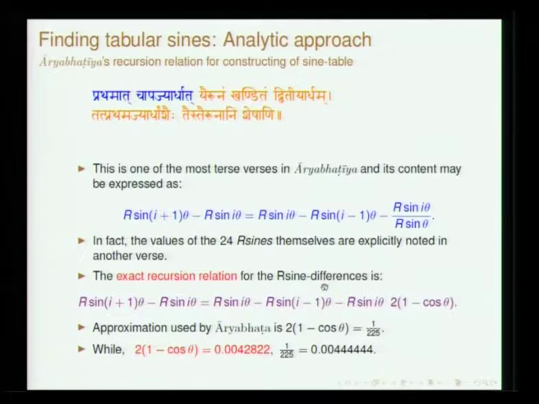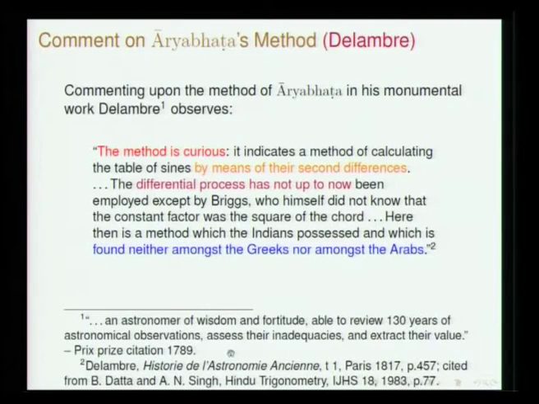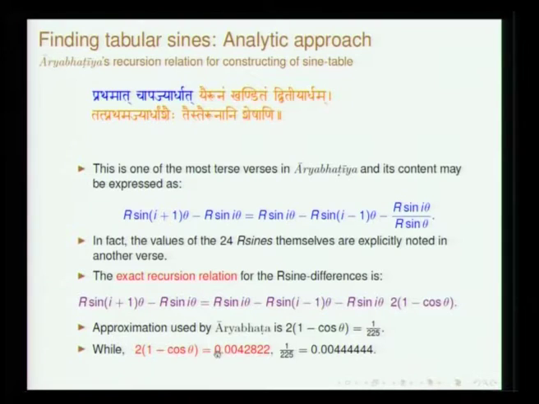The exact recursion relation is easily obtained. One can show that the factor which we will have here is 2 into 1 minus cos theta. Later astronomers, and I will discuss this in greater detail in a separate lecture, have chosen the value, see, 1 by 225 amounts to this, and the other astronomers have given the exact value as this, and as an improvement, this has been refined instead of 1 by 225.